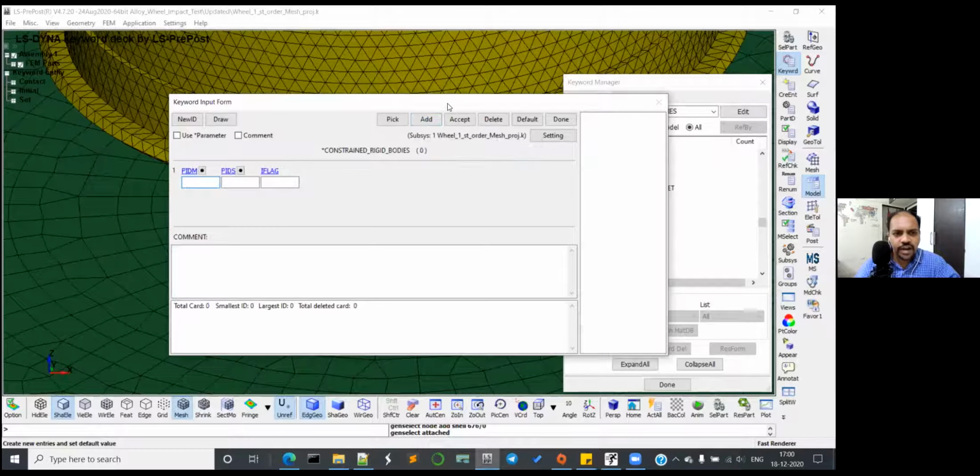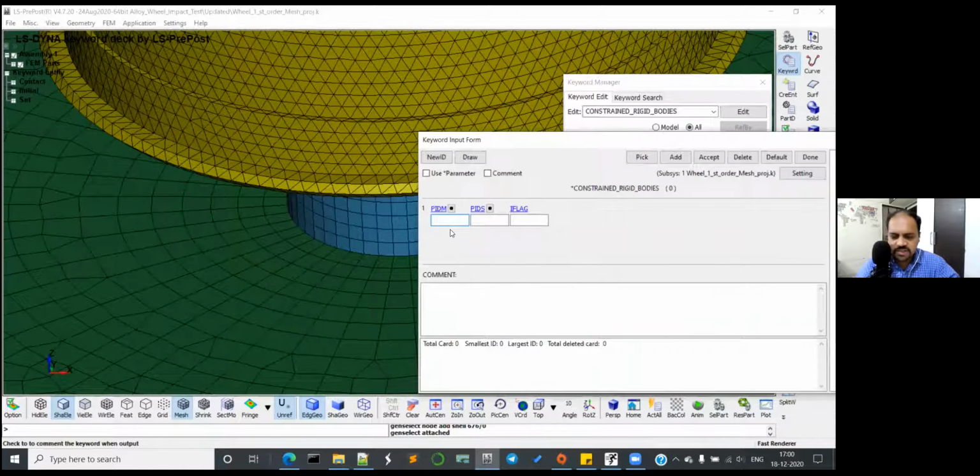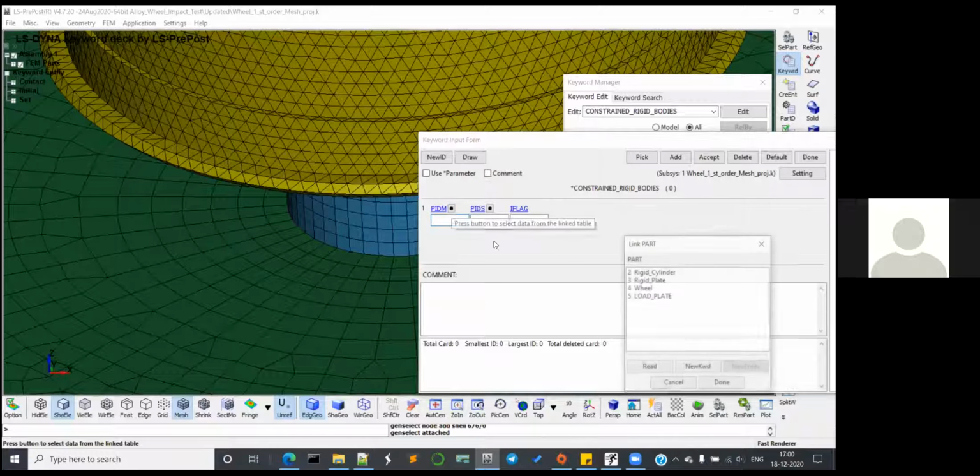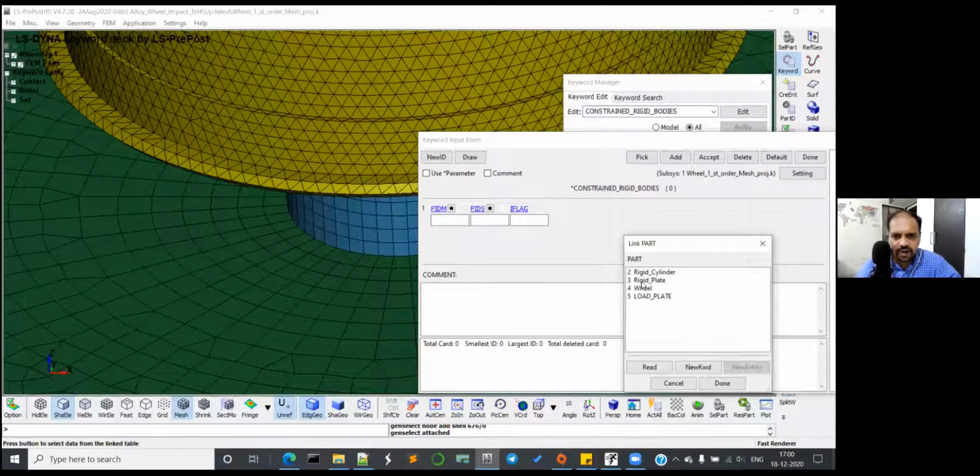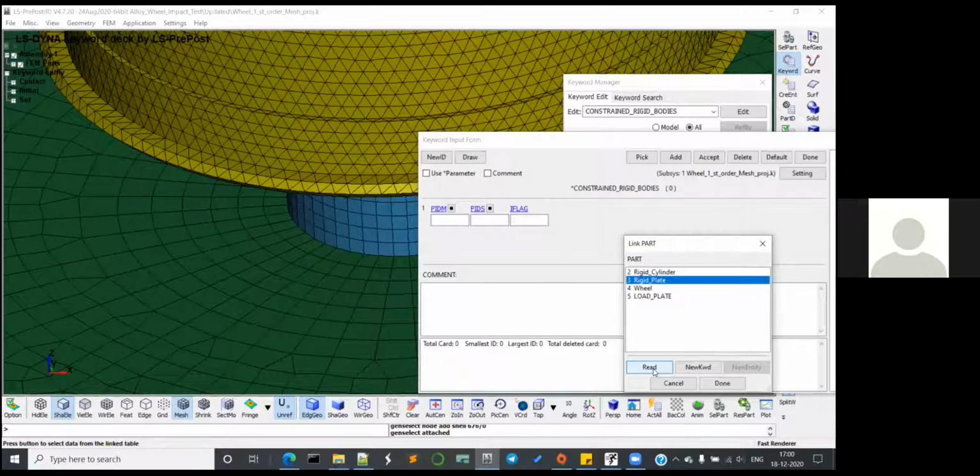And now you have PID M, PID S. One is slave, one is master. Doesn't matter which it is. So click on that dot and select the rigid plate as your first part. Correct. And done. No, not read actually.